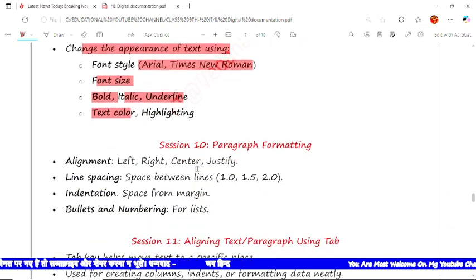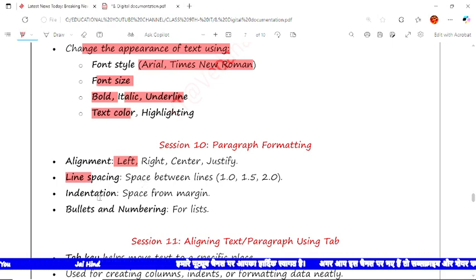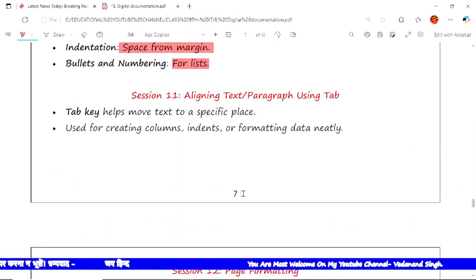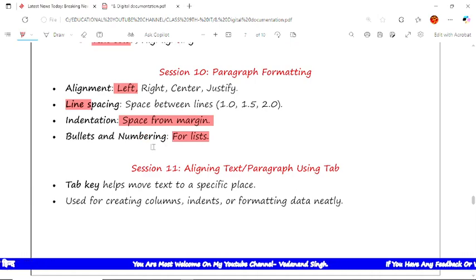Now in session 10, paragraph formatting. See what is important. In alignment, whether we want to keep the paragraph left side, right side, center, or justified, simply like a book. So here it would be the alignment. And line spacing. If we want to keep a particular distance between two lines, line spacing is used here. And next is indentation. Here the space from the margin position would be shown. Now the bullet and numbering for lists, generally used for numbering, page numbers. If we have written page numbers, like page number 7 here, these are for bullets and numbering.